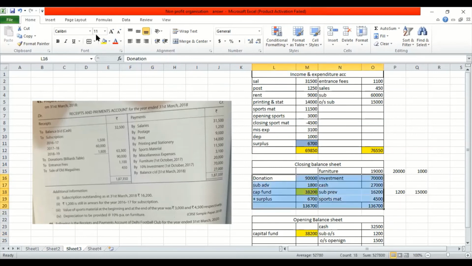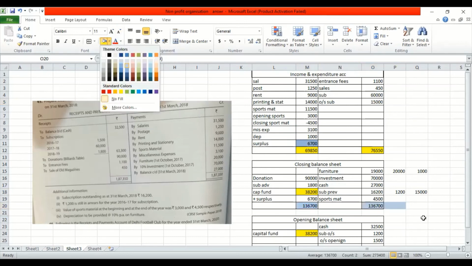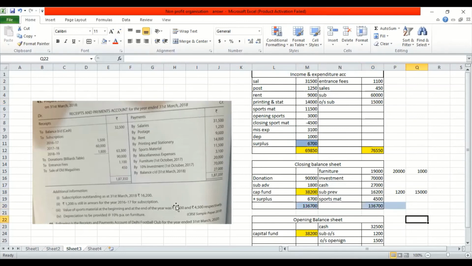Now one more important thing which we missed out giving the second effect was for this outstanding subscription 15,000. You gave one effect here, and the second effect should be over here. So altogether these are the two figures, 1,200 plus 15,000, 16,000. Once you do that, you get your sum tallied. I hope this sum is very much clear to all of you. Very important sum. We have done a comprehensive sum in less than 10 minutes.